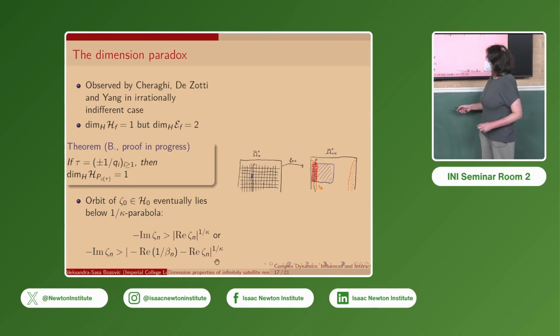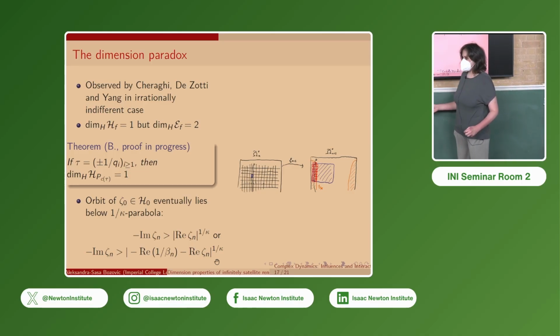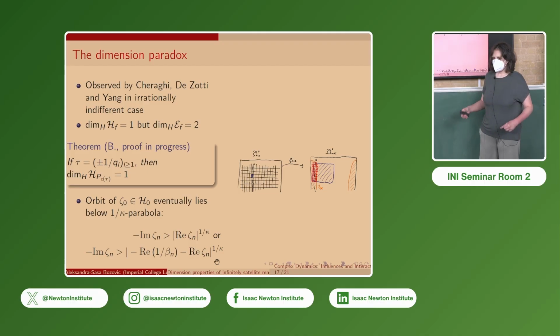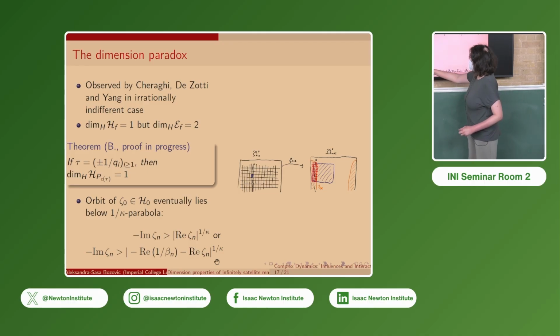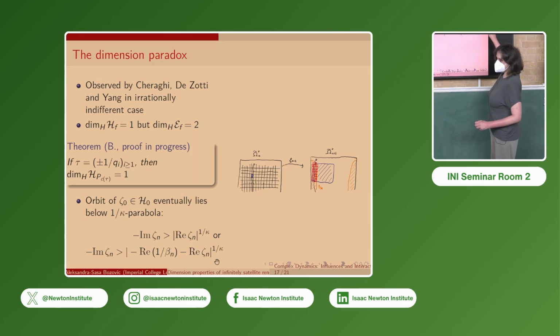So one basic idea is that we use a uniform grid to cover the hairs without the endpoints, and we can show that the orbit of any point in this union of hairs will eventually lie below these kappa parabola curves.